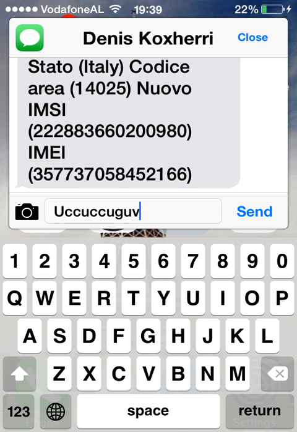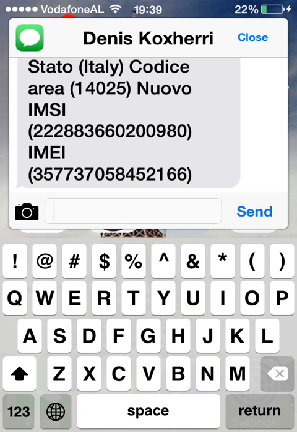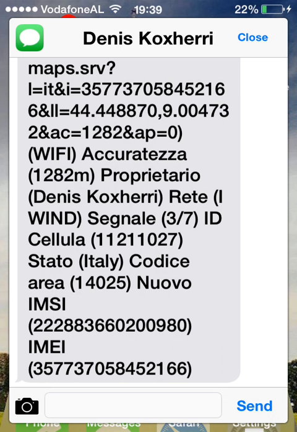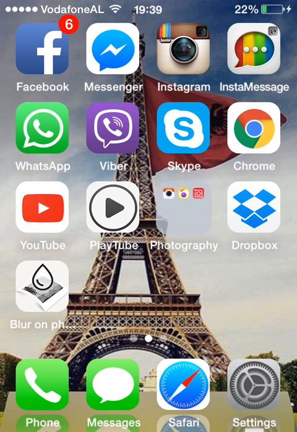but now it's for the display recorder. So here you type and you click send. You can also send photos, camera, library, doodle. So this was the second tweak.